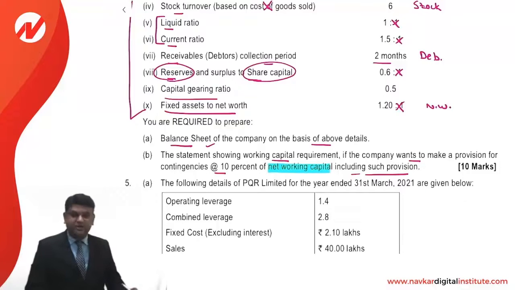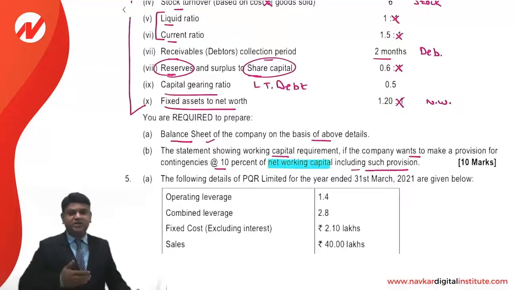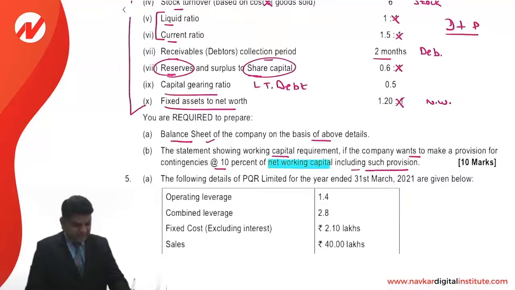This capital gearing ratio will be helpful to us to calculate the long-term debt, because basically we understand that the capital gearing ratio is calculated as debt plus preference share capital divided by equity plus reserves and surplus. This is the formula that we apply.